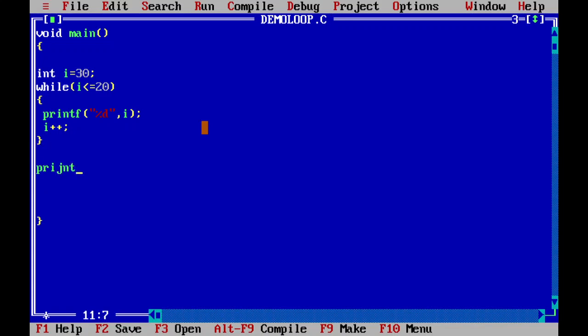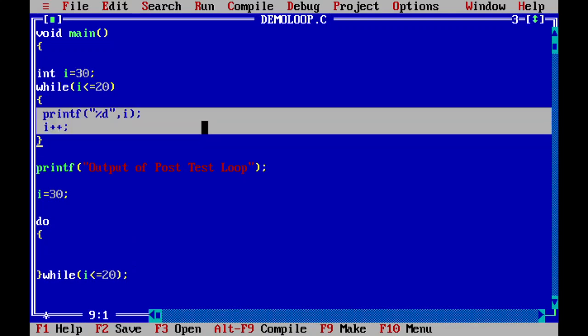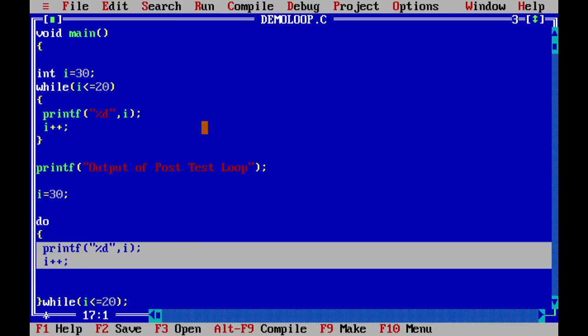Next, I'm writing here printf output of post-test loop. Again, let us write I equals 30. We are going for the syntax. Look at the syntax. How do I write it? It's do followed by while. In while, I want to put the same condition that I put in the pre-test loop, right? Now we can copy these two statements. Let's copy this block, Control K C. Yeah, it's done.